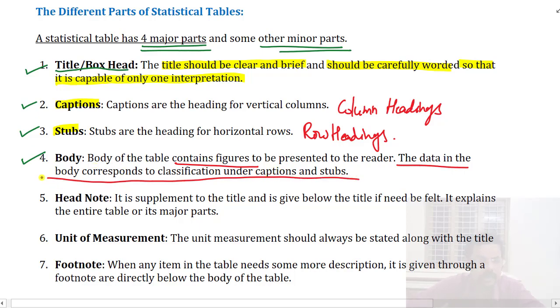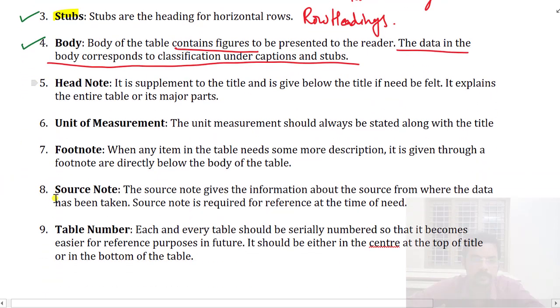Next, these items are some minor parts of the table. Head note: we should provide a head note if possible. It is a supplement to the title, and it is given below the title if the need is felt.